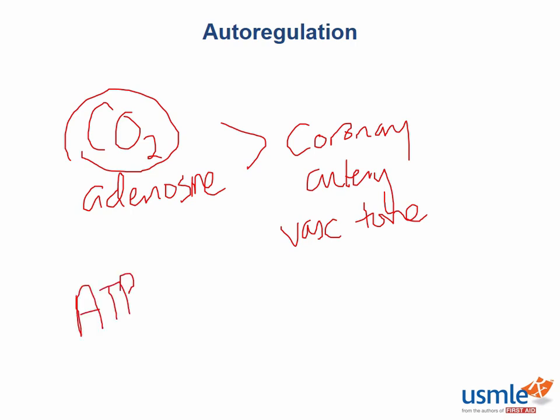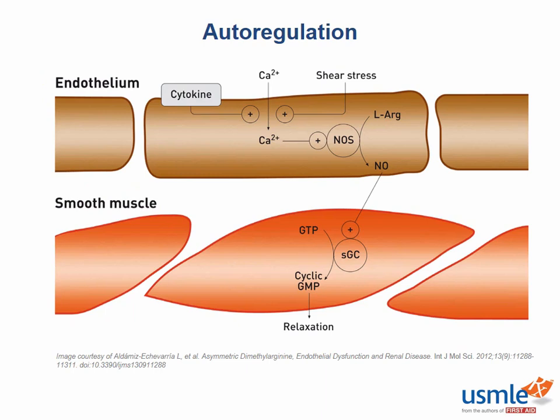In addition, ATP will be consumed, resulting in increased adenosine presence, also leading to coronary artery vasodilation. This is an example of autoregulation in which local metabolic factors result in increased perfusion, or the autoregulation of blood flow to the organ to keep it perfused so it can function appropriately.